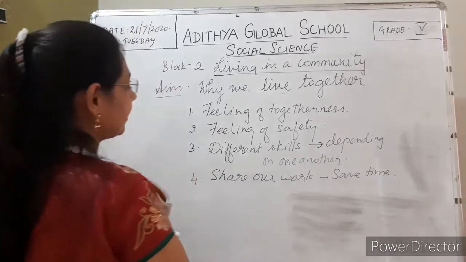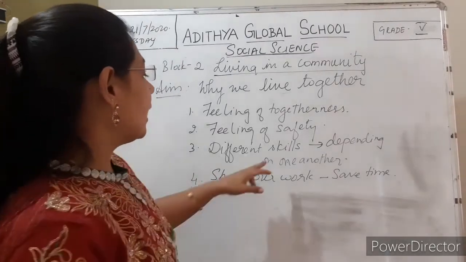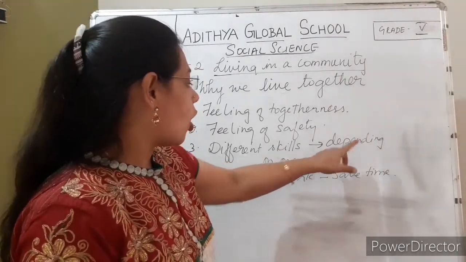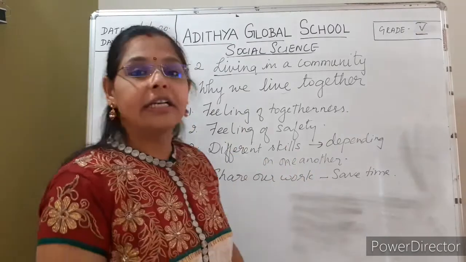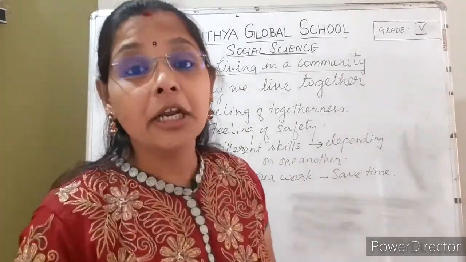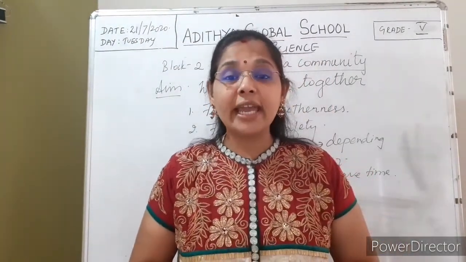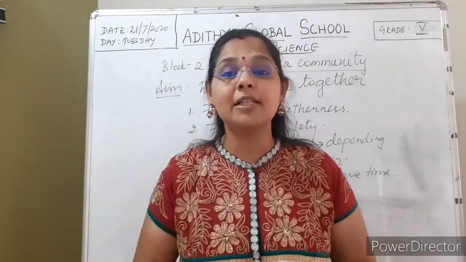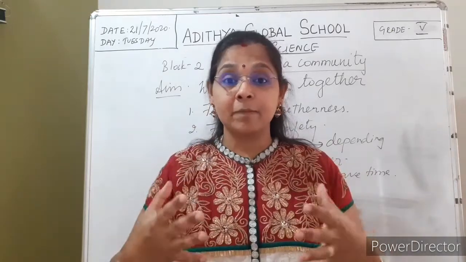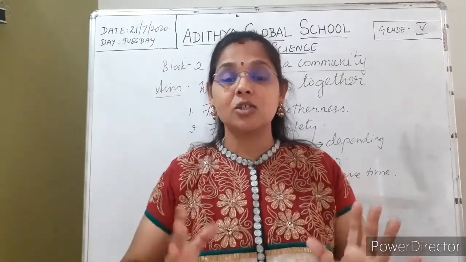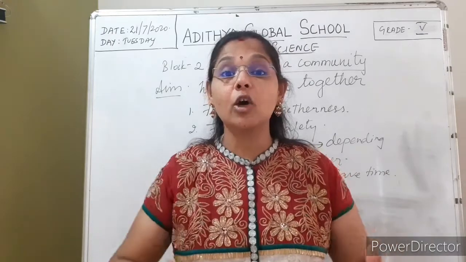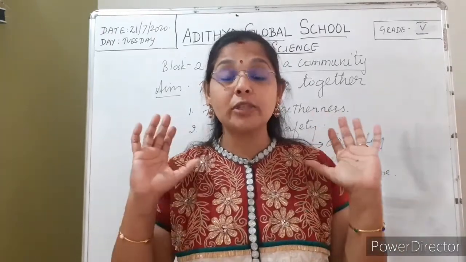So I have clubbed the point here, children. I have told you we are depending on one another because we have different skill sets. Did you understand? Now think about the animals. Have you observed the animals? You see the sheep always going together. So that's the reason we call it a herd of sheep. Yes or no? Also the elephant.